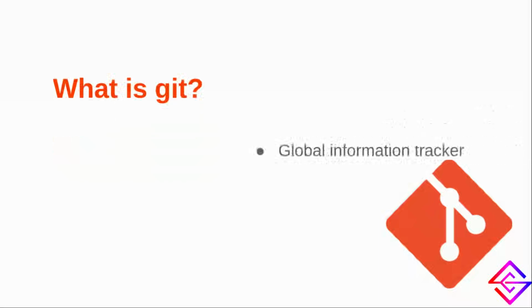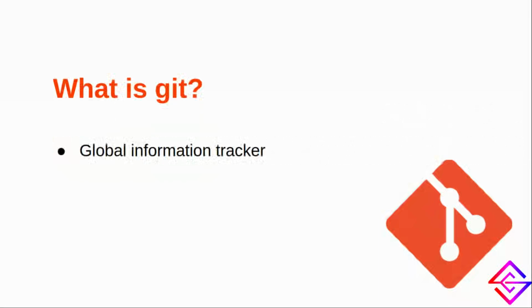What is Git? Git is an abbreviation for Global Information Tracker. It is a tool that keeps record of information so that one can easily trace back and look for all the changes that have been made throughout.